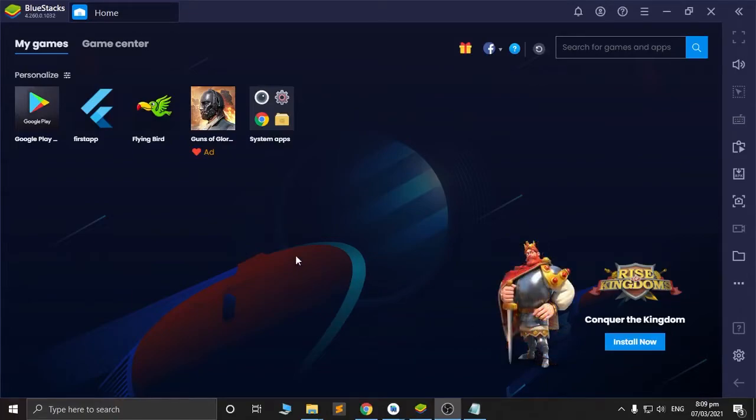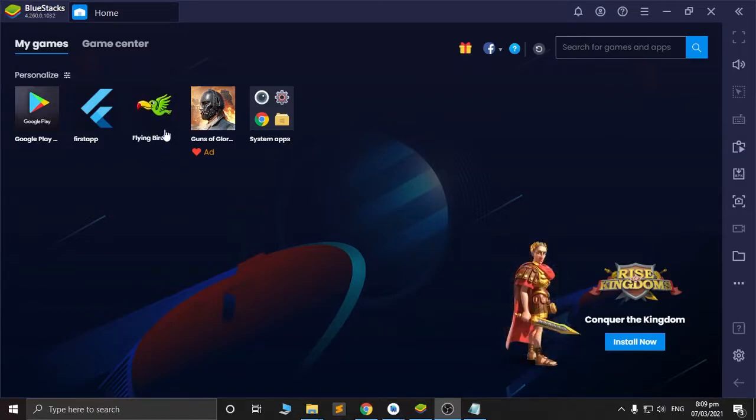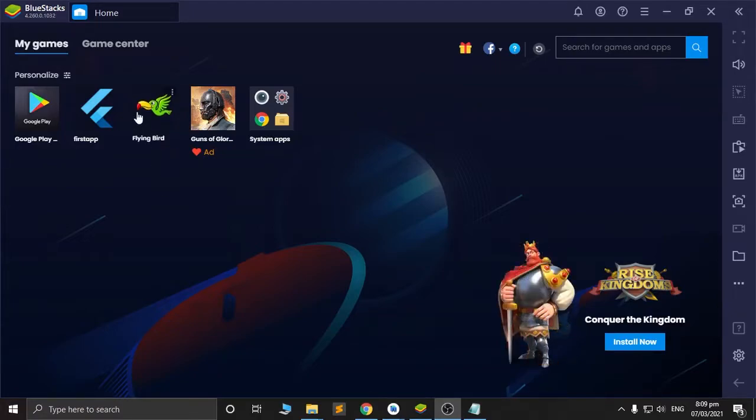Hello guys, today I will show you how to create a flying bird game application in line with our subject, Android-based game development. So let's have a little demo of this flying bird.